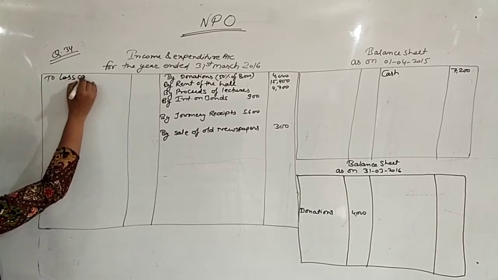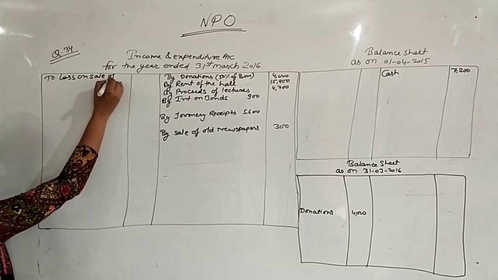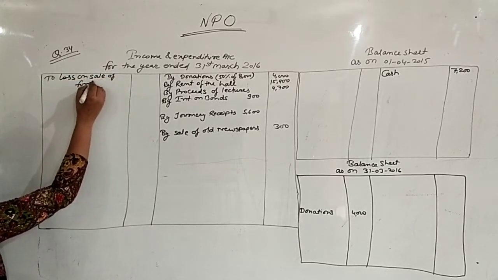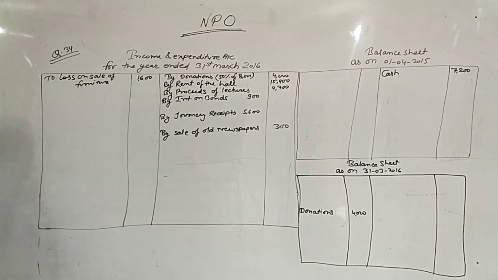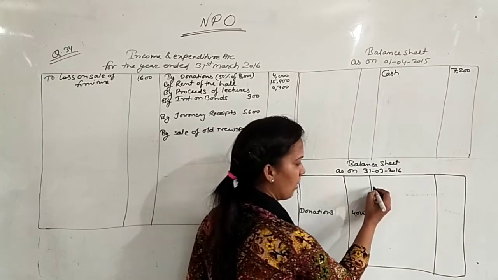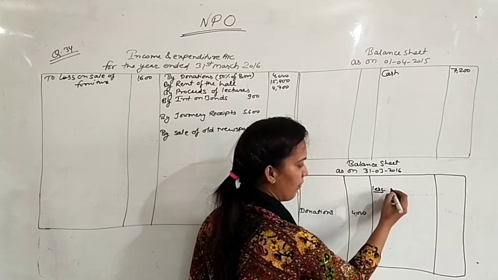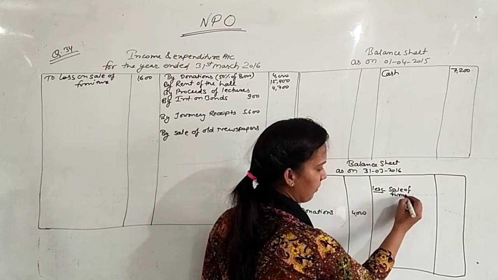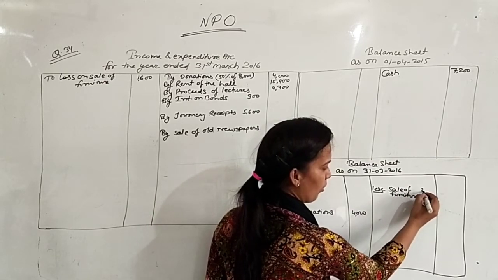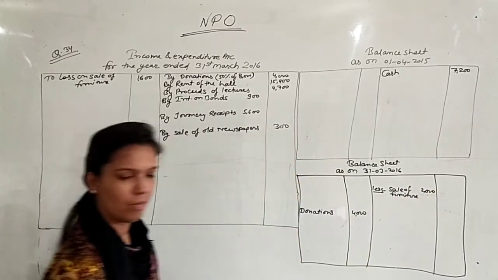So write here to loss on sale of furniture, that is 1600, and this 2000 rupees book value will be deducted from your closing balance of furniture. So I am writing here less sale of furniture, amount will be 2000.